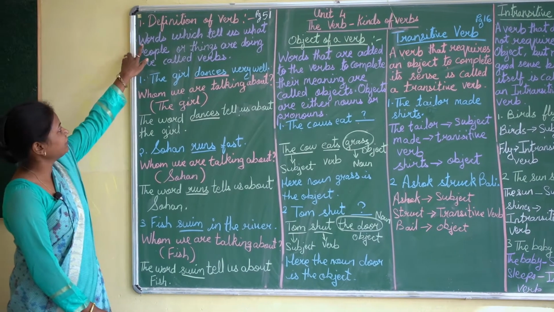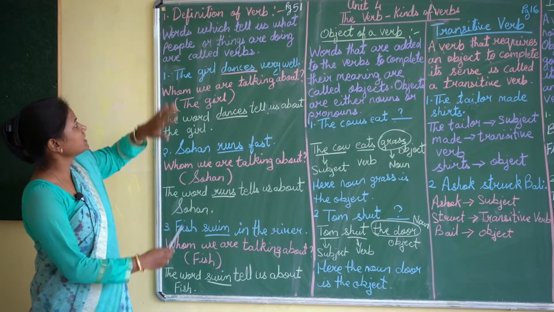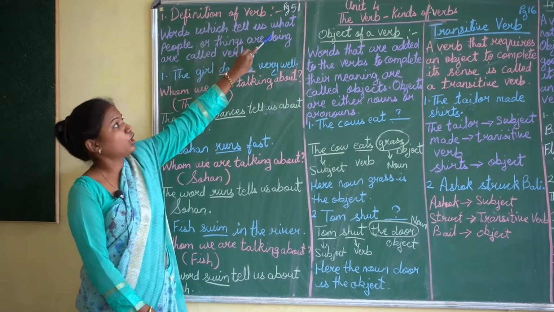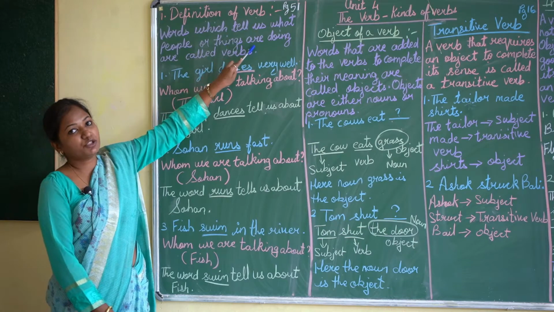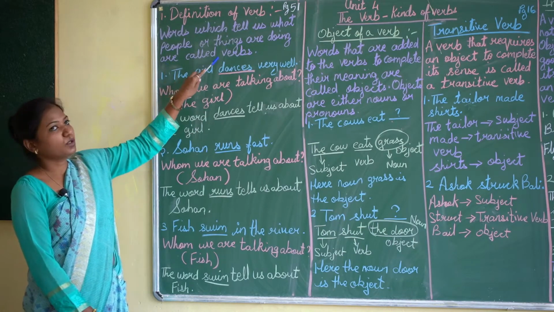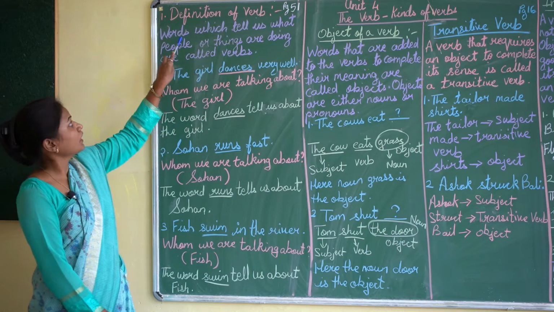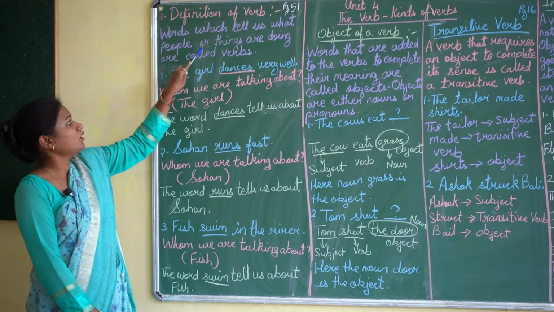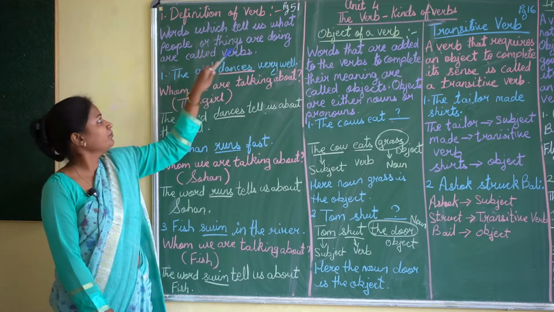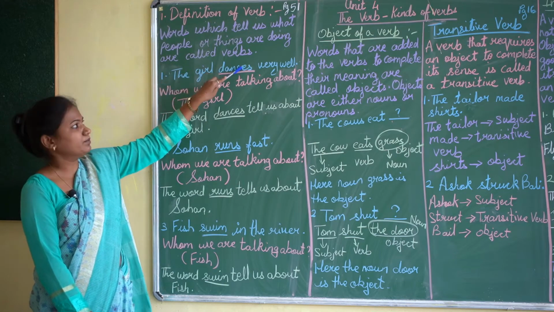First, let's see the definition of the verb. Words which tell us what people or things are doing are called verbs. Once again, words which tell us what people or things are doing are called verbs.